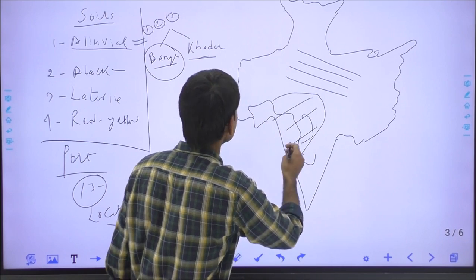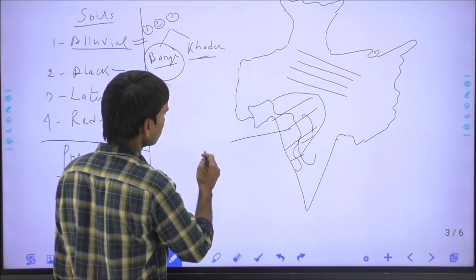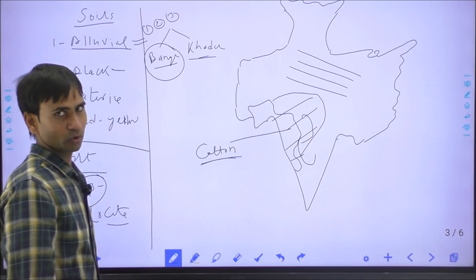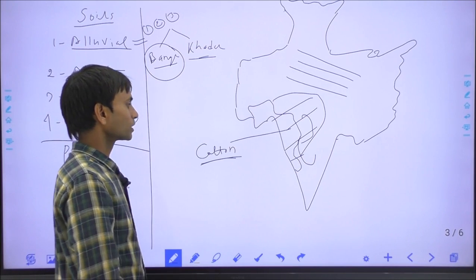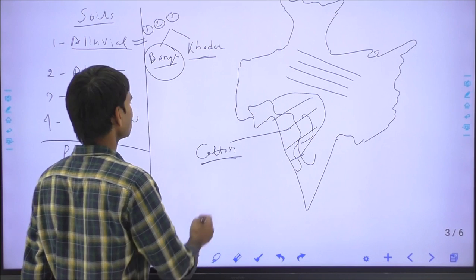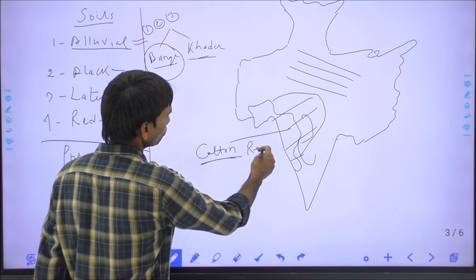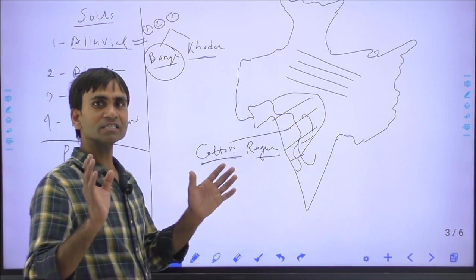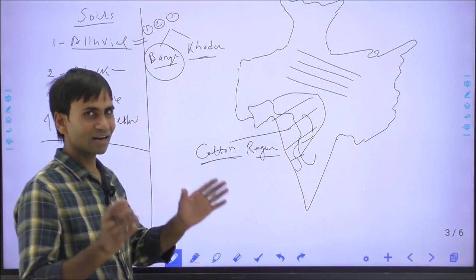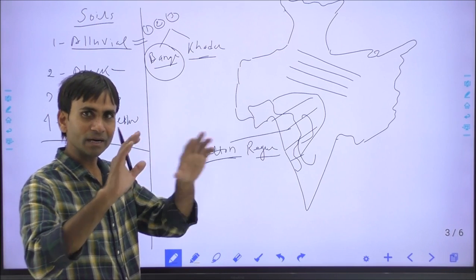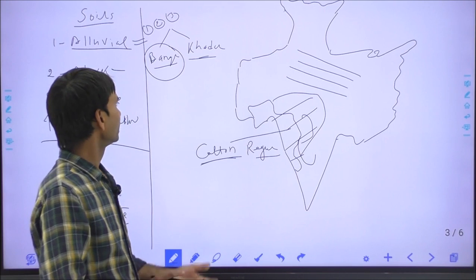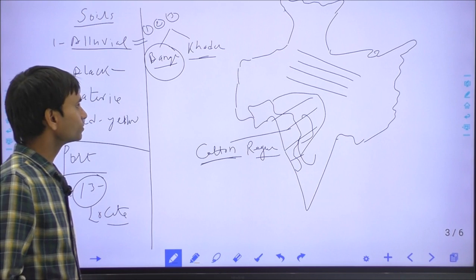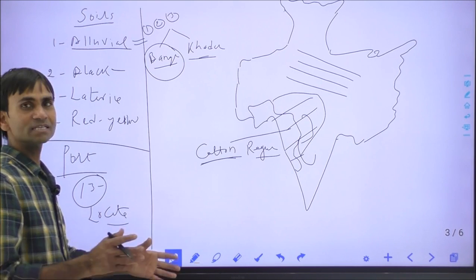This is the part of the black soil. Black soil is also called cotton soil, because it is very appropriate for cotton cultivation, and it is also called regur in the local language. Black soil has a high water holding capacity, and when it dries it develops cracks, and it is too hard to cultivate when the soil is wet.